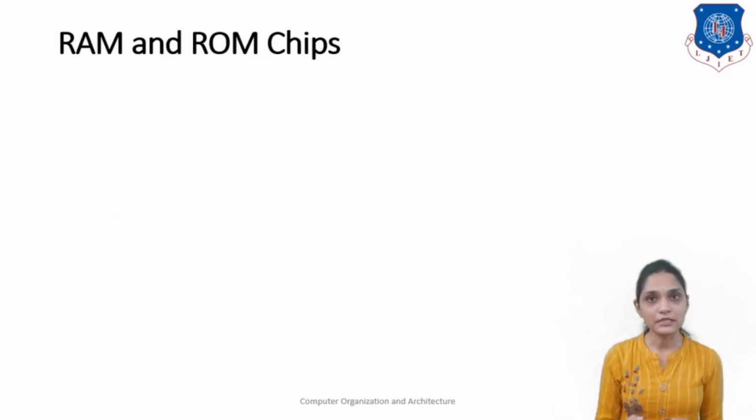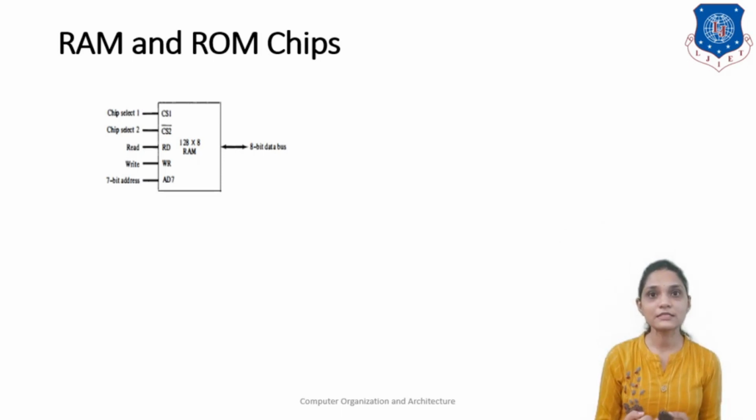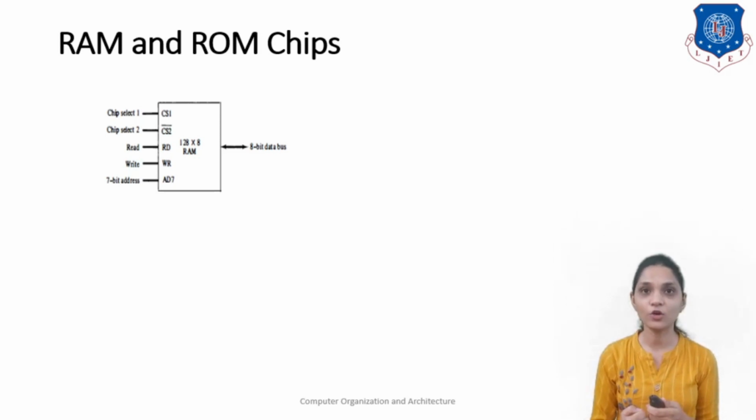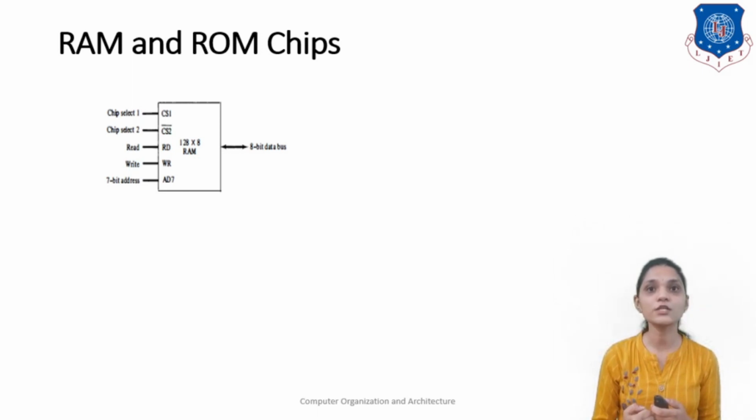Next we will see the RAM and ROM chips. This is the diagram for the RAM chip that has two chip selects, chip select 1 and chip select 2. Then it has a read/write control to read and write the data, and it has its address lines to address its locations. For example, here our memory size is 128 x 8. That means it has a total of 128 locations and each location can store a word of 8 bits. So the total locations for addressing here is 128.